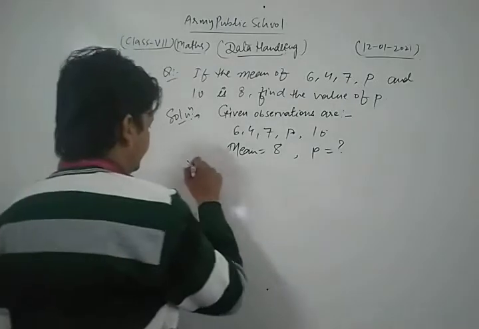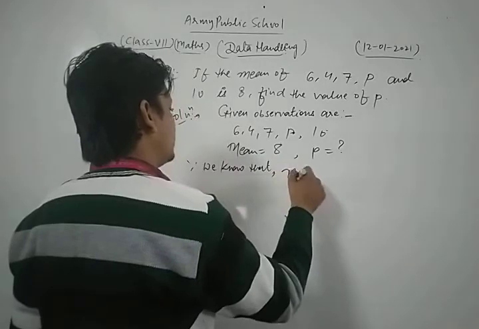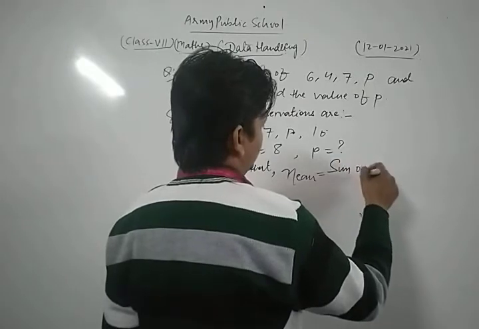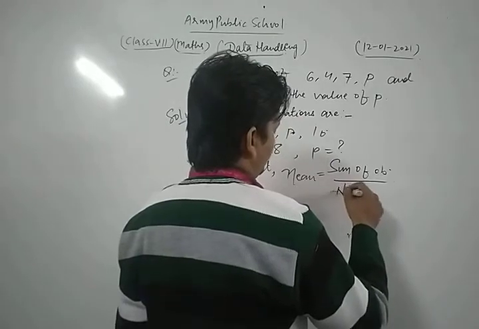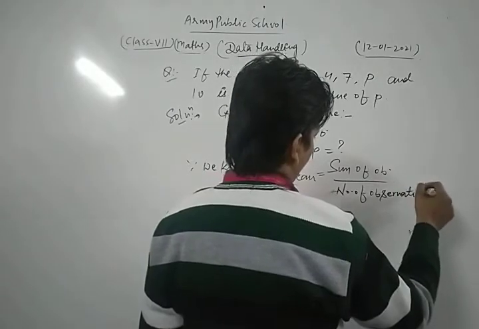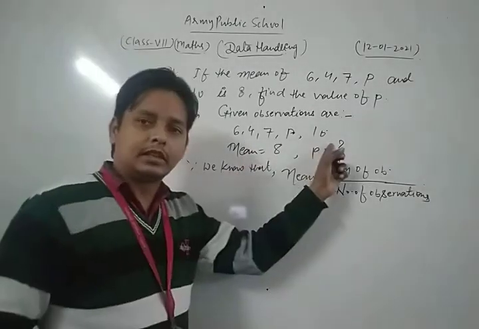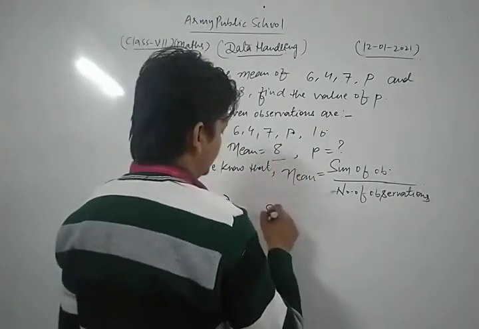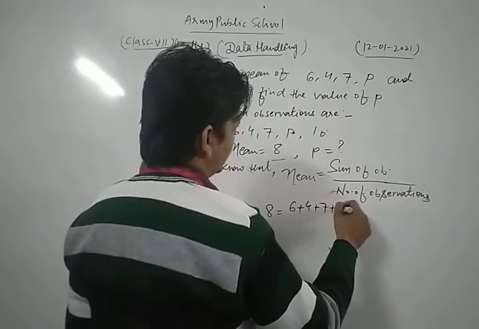Since we know that the formula for mean is the sum of observations divided by the number of observations. Here the observations are these and the mean is this, so we put in all the values. We get 8 is equal to the sum of observations, that is 6 plus 4 plus 7 plus p plus 10.